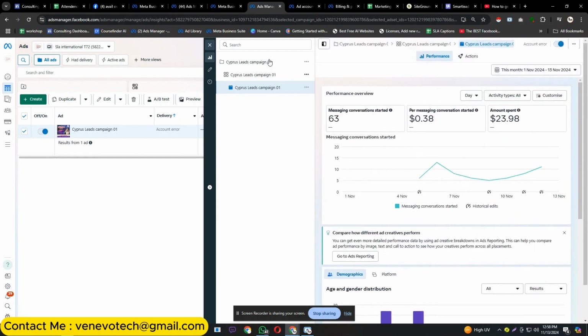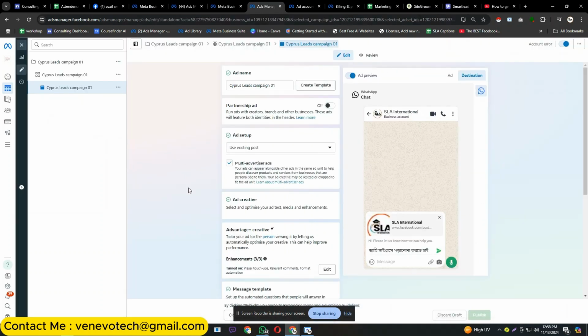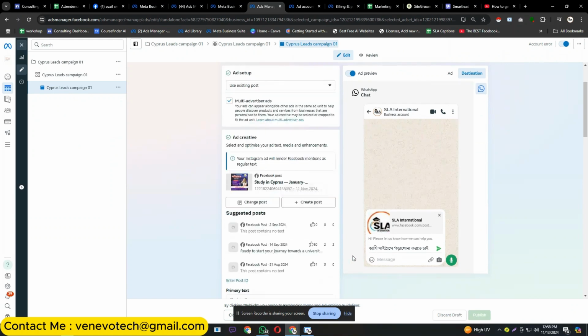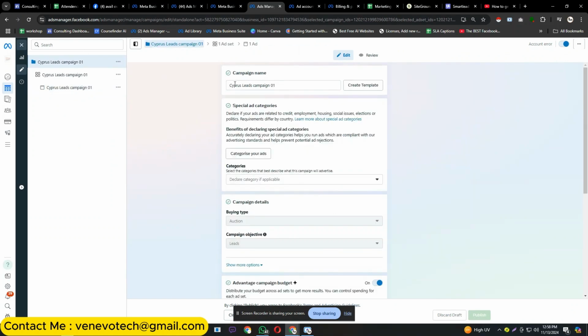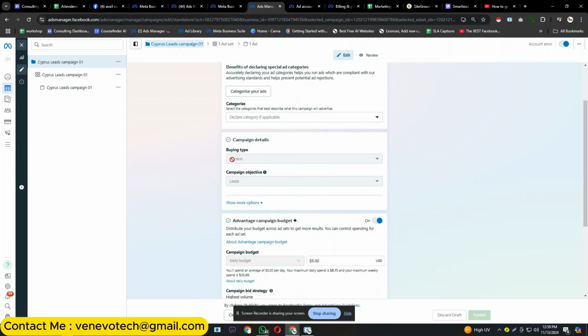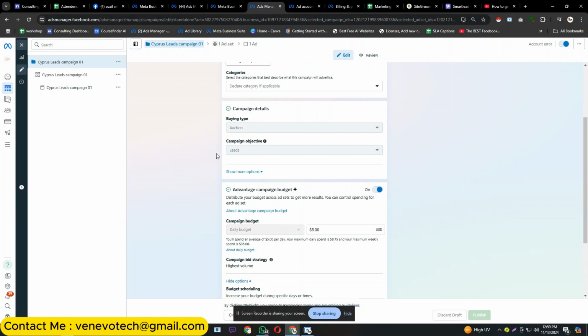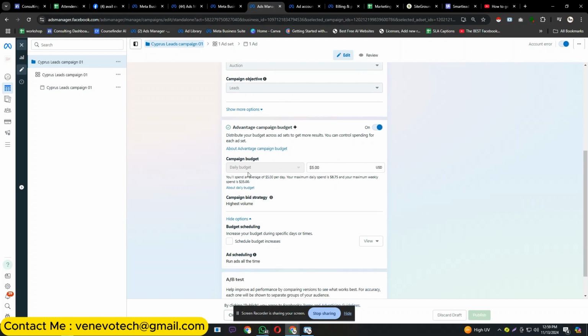This is another overview of the campaign, and I'm going to show you the ad. It is not running at the moment, I'm going to update the ads. I have initially named the campaign, and after that I have added the budget type. It was an auction buying type. The campaign objective was leads, and after that I have spent only $5 for daily